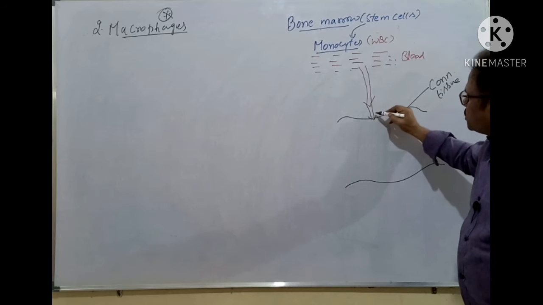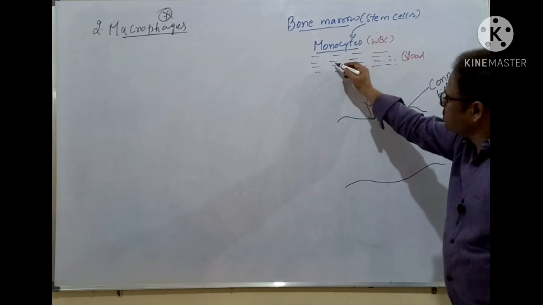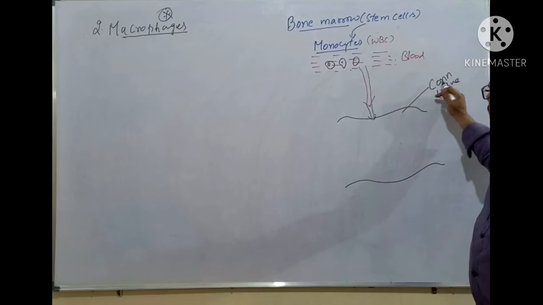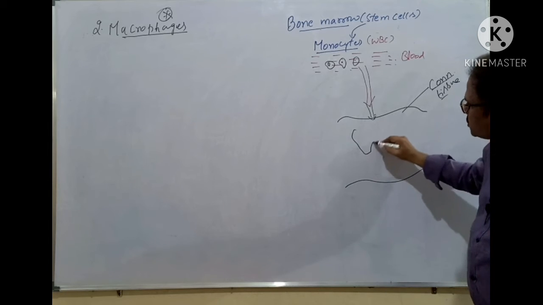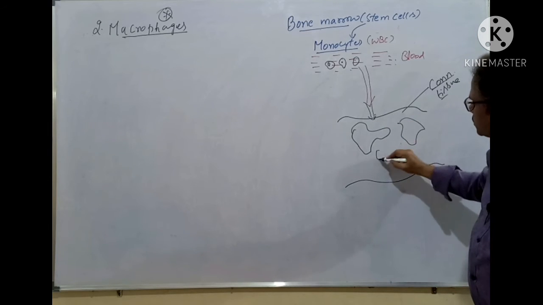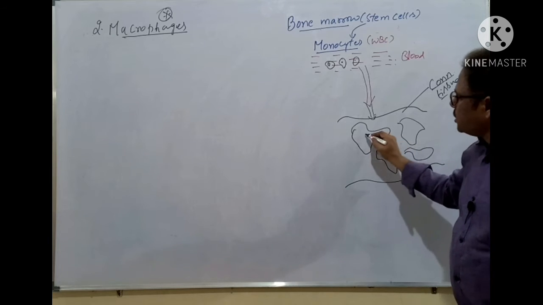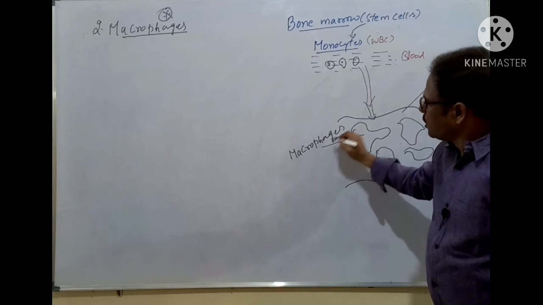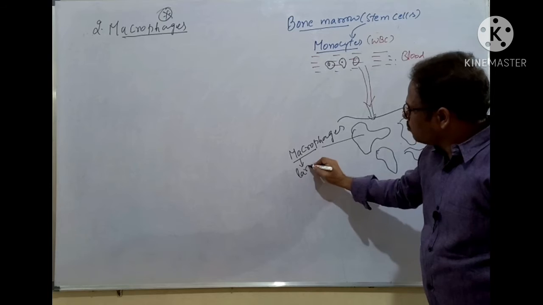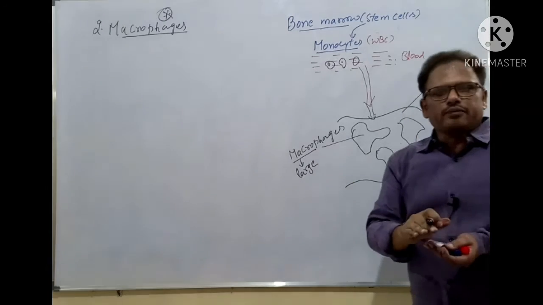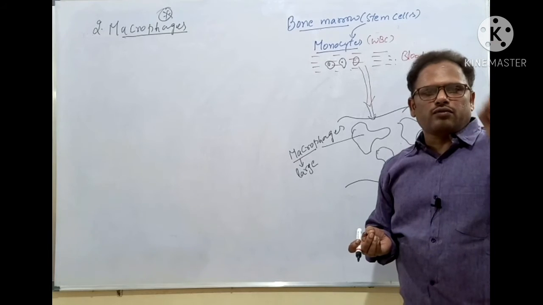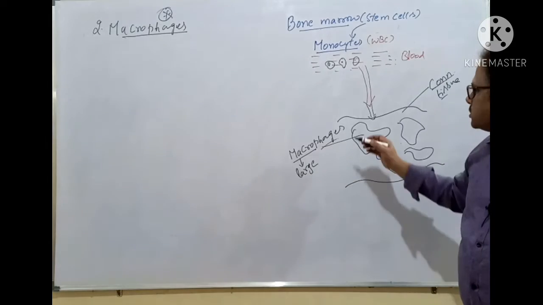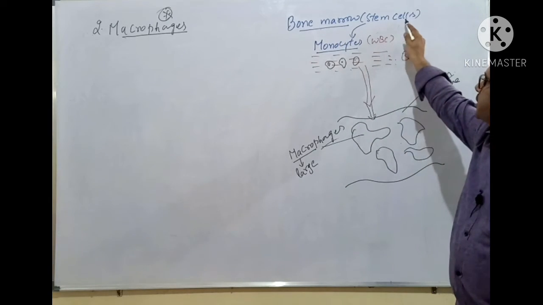Once they invade the connective tissue, the monocytes become very large cells. For example, these are the monocytes, and once they invade the connective tissue, they become very large cells like this. And these are called macrophages. Macro means very large, micro means very small. Microscope, microorganism, very small ones, isn't it? And macro means very large. Phage means eating.